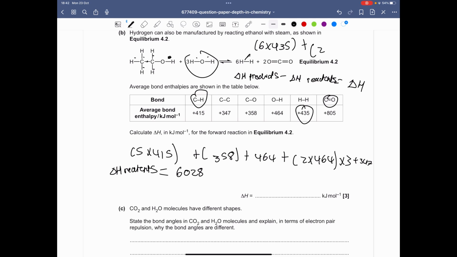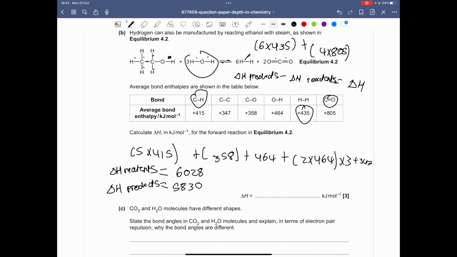So we can have, well, obviously since we have 2 of them, but we also notice there's 2 moles, so it will not be 2. It will be 4 multiplied by 805. So you know the enthalpy change of products will equal 6 multiplied by 435 plus 4 multiplied by 805, which gives us 5,830 kilojoules.